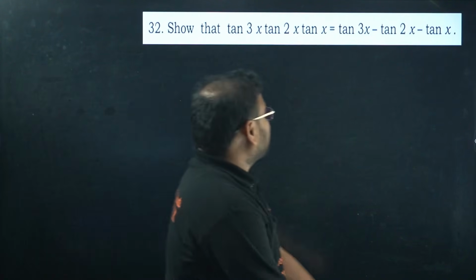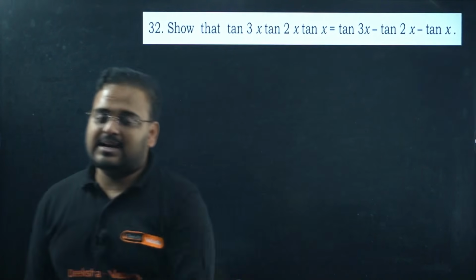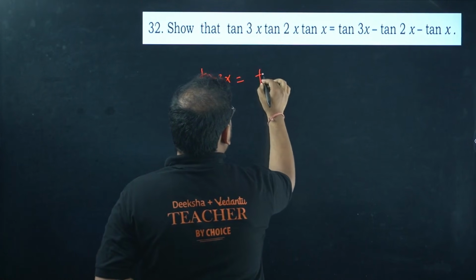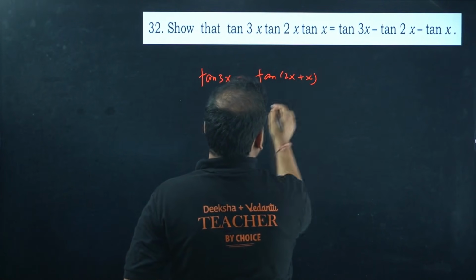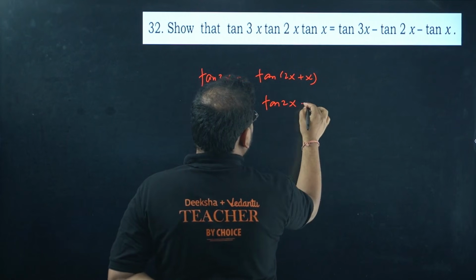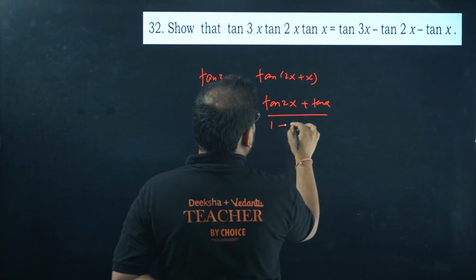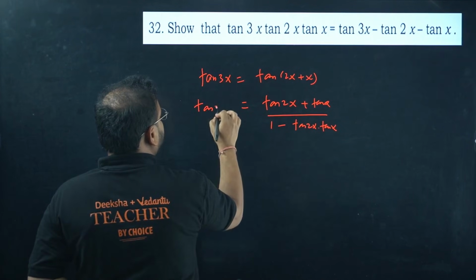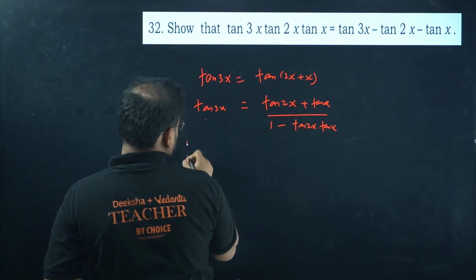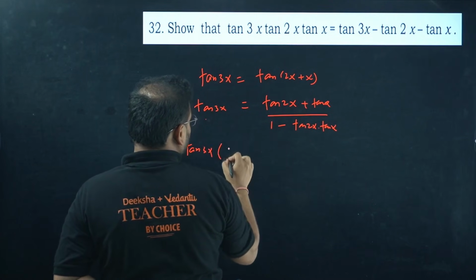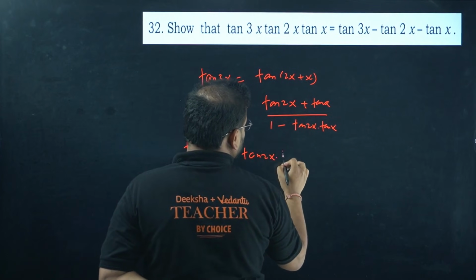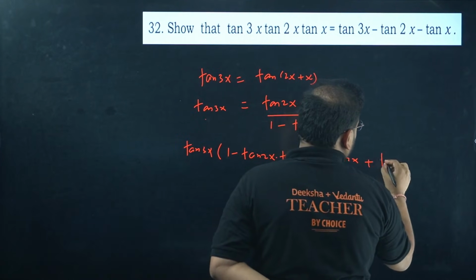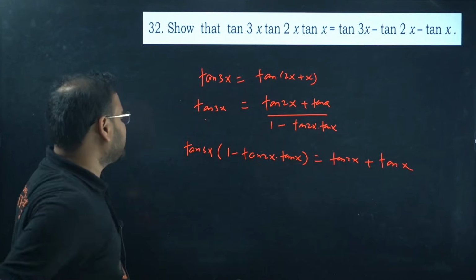Prove that tan 3x, tan 2x and tan x satisfy: tan 3x minus tan 2x minus tan x equals tan 3x into tan 2x into tan x. A very simple question if you ask me. Tan 3x is given by tan of 2x plus x. The formula is there: tan 2x plus tan x upon 1 minus tan 2x into tan x. Cross multiply, please. You get this into this: tan 3x into 1 minus tan 2x into tan x equals tan 2x plus tan x.